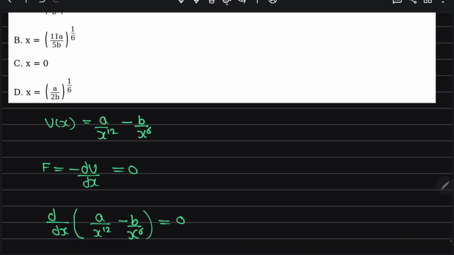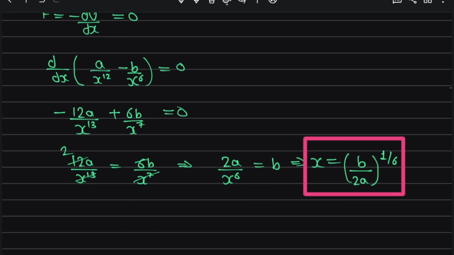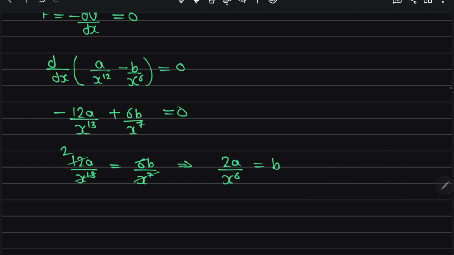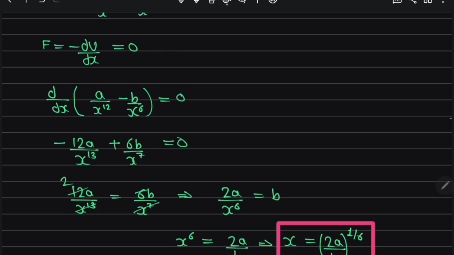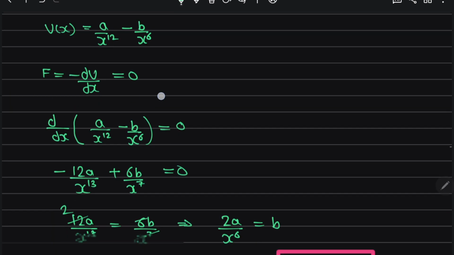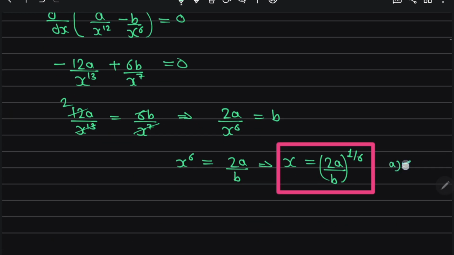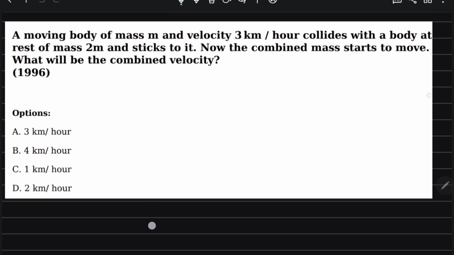So which option? One minute. Anything we have done wrong? Just see that one time. Sorry. So here x to the power 6 comes out to be 2a by b. So x comes out to be 2a by b to the power 1 by 6. So which option? Option A is correct. Now I proceed to the next question.